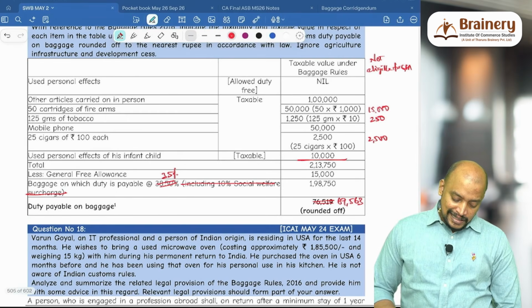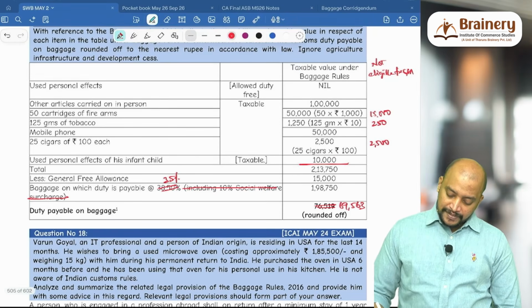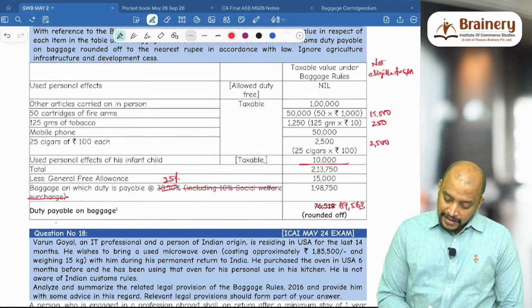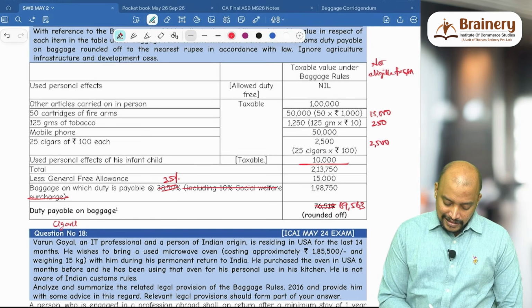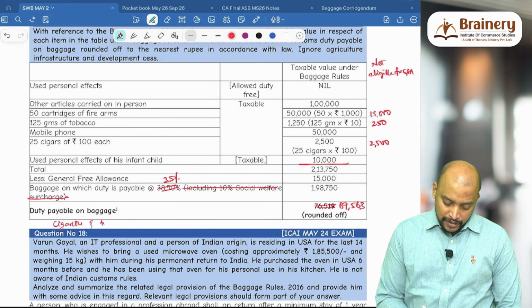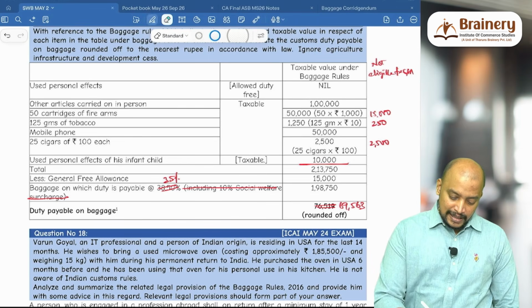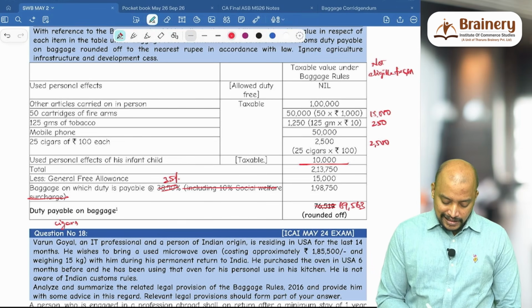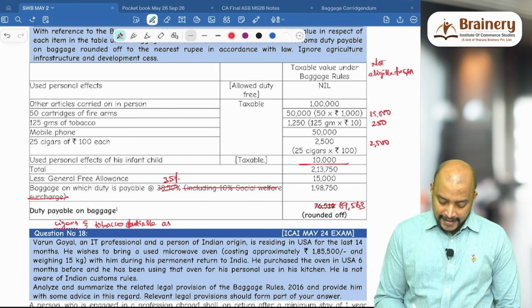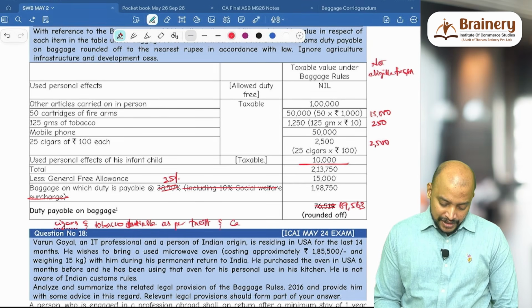And here this cartridges of firearms. So cigars and tobacco dutiable as per tariff, and cartridges dutiable at 70%.